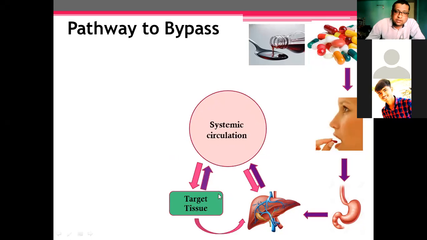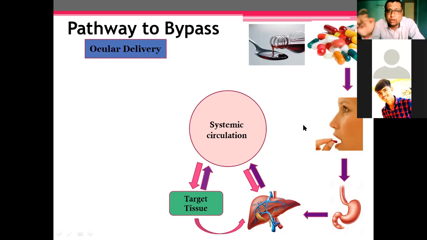So after the metabolism, it will enter into the systemic circulation, and after that it will reach the target tissue. So this cycle is known as first pass metabolism. Means after the oral administration, the drug will first enter into the liver, and there will be the metabolism of such a drug, and after that it will give the pharmacological action. So this cycle is known as the first pass metabolism.